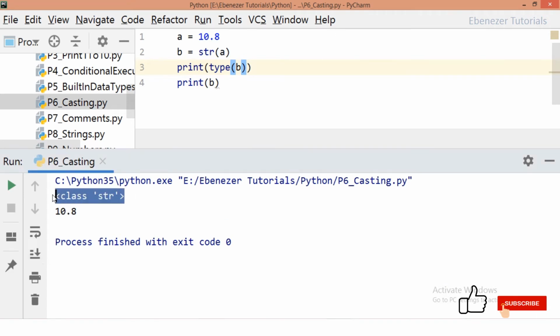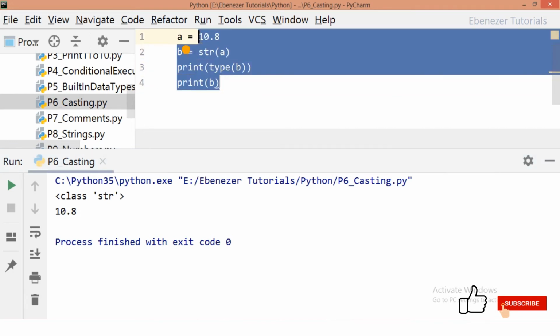Now that it has become a string, the value is still 10.8 but its type is a string. So this also can't be used for any arithmetic operation. Now the next thing is how do we convert a string into these types.